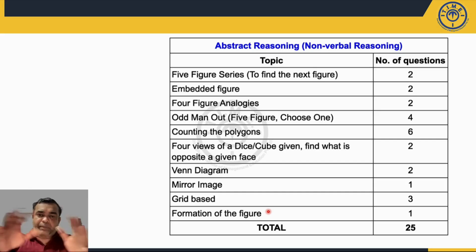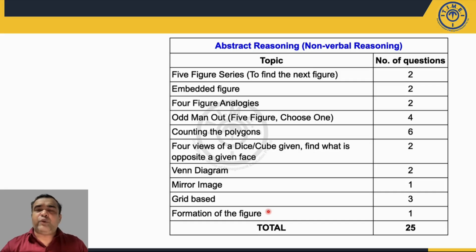So someone who had practiced, in our material we had covered all these types of questions in your normal handout, as well as in one miscellaneous handout. In fact, there were 5 to 6 questions which were directly copied from the last year paper. We had discussed these abstract reasoning questions in a workshop, so there was definitely a familiarity for a few types of questions, as they were directly copied from the last year paper. Fine. So overall, out of 25 questions, one could have easily attempted 20 questions in 20 minutes.